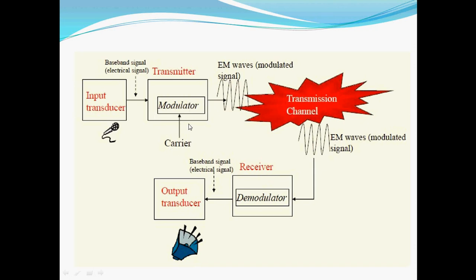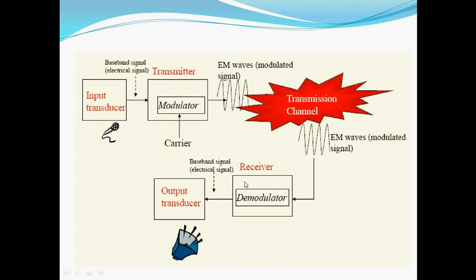Here the other frequency, the carrier frequency, is also mixed with the original signal. In the modulator, we are superimposing the original signal over the carrier signal and we are transmitting it to the transmission channel. The transmission channel will accept the signal and pass it to the receiver.